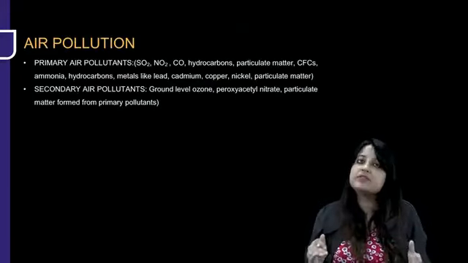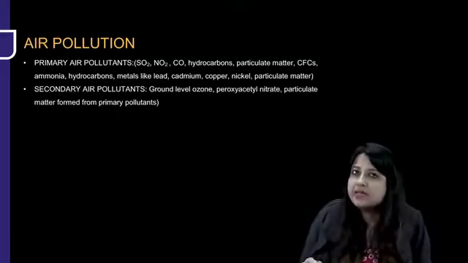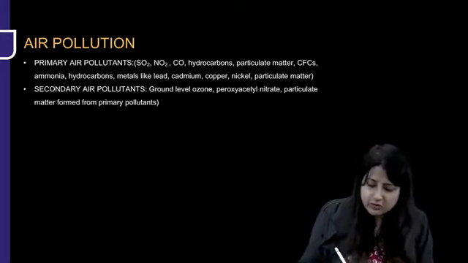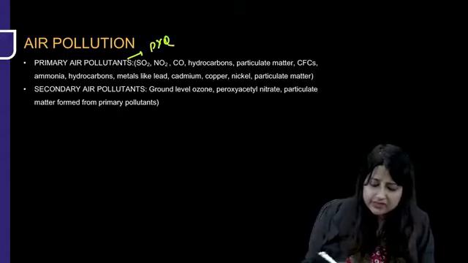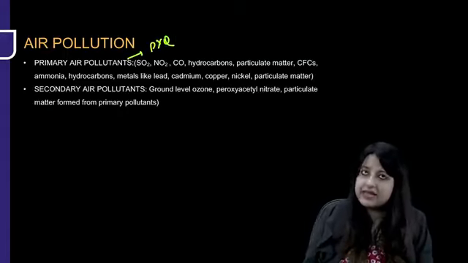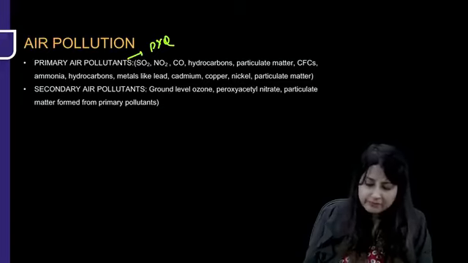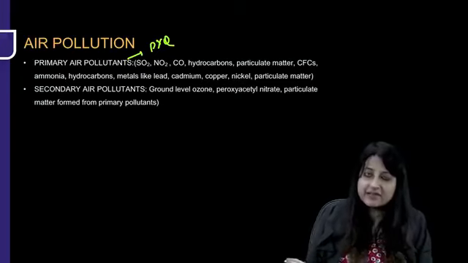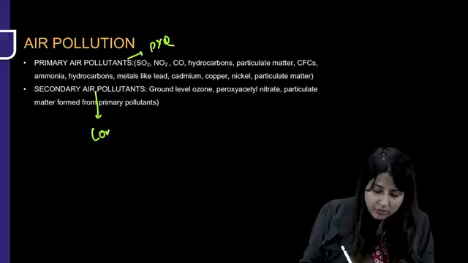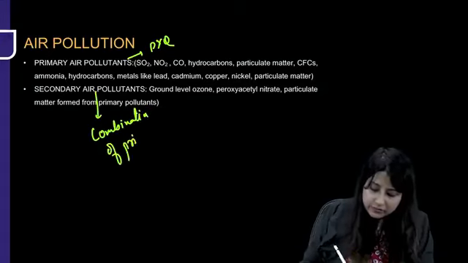Let's start our rapid revision with air. So let us start with some rapid revision points for air pollution. These are all PYQ, guys. Primary pollutants, name them: sulfur dioxide, nitrogen dioxide, carbon monoxide, hydrocarbons, chlorofluorocarbons, ammonia, metals like lead, cadmium, copper, nickel, particulate matter. What are secondary air pollutants? They are formed by combination of primary pollutants.